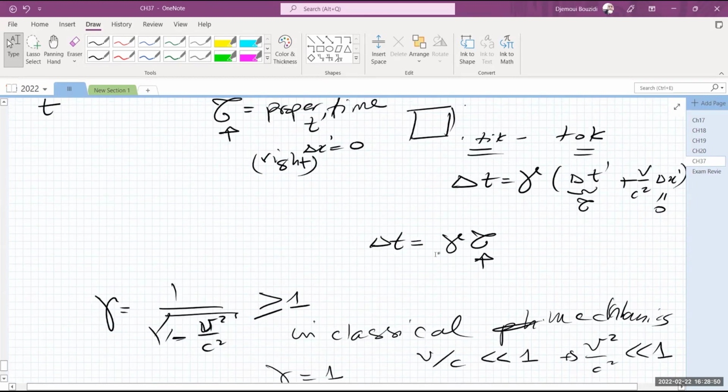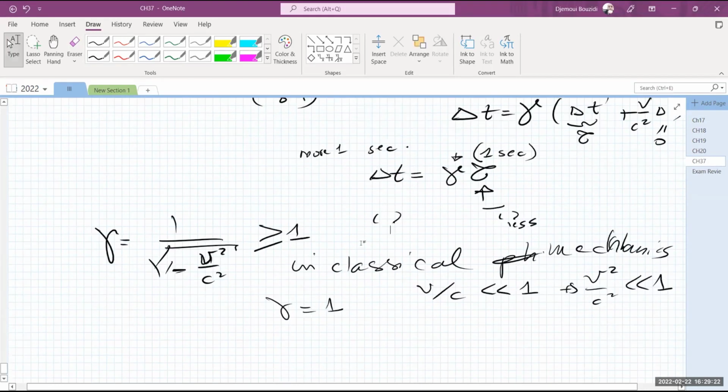What I'm trying to say in here is, if 1 second has lapsed in your time and gamma is more than 1, then more than 1 second has lapsed for me. More than 1 second, because of the fact that gamma is more than 1. Does this make sense? That means that, let's say, for example, you're moving with almost the speed of light, okay? Then you age less than the way I measure it.